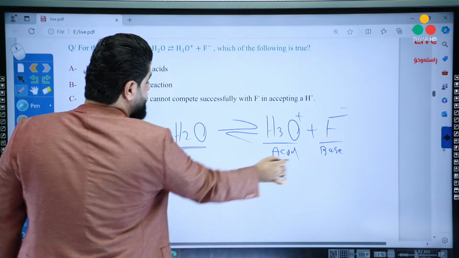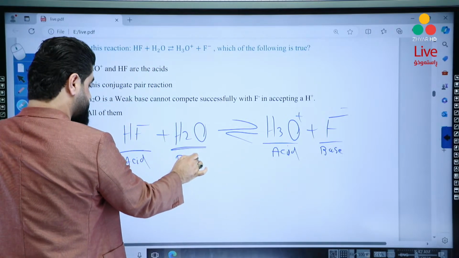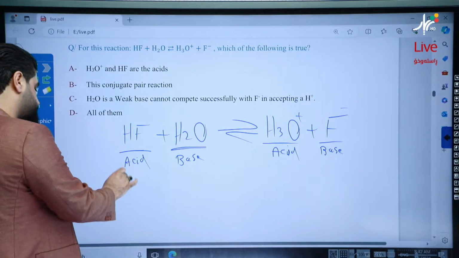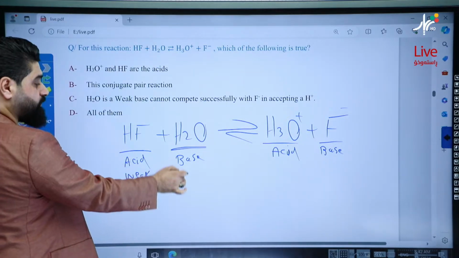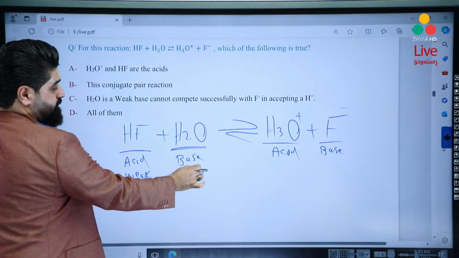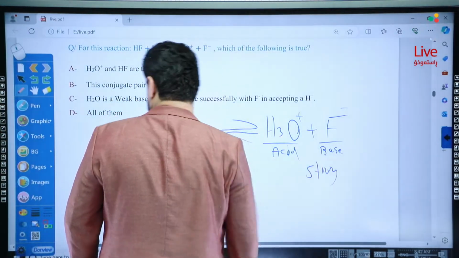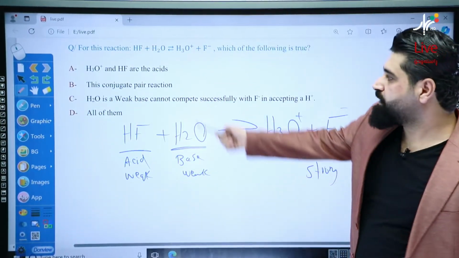This is the base. The base one is this. This is weak, so water will be weak also. And these are strong. These are strong. Okay?